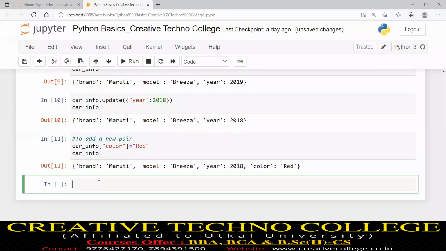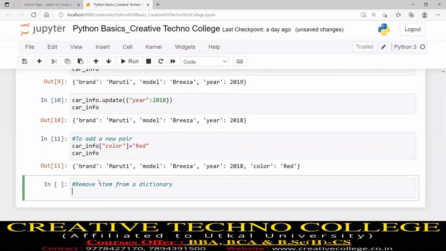So adding a new pair and updating values, regarding that context we studied. Now we will go to the next point: removing items. Remove an item from a dictionary.